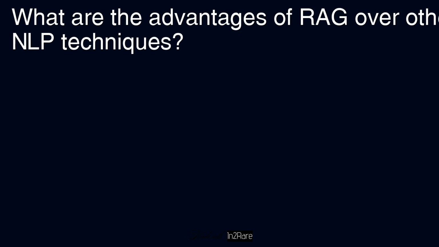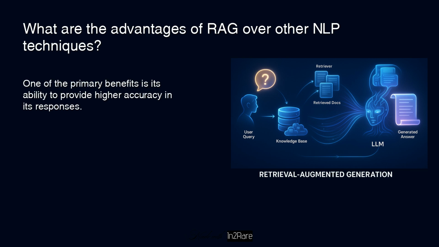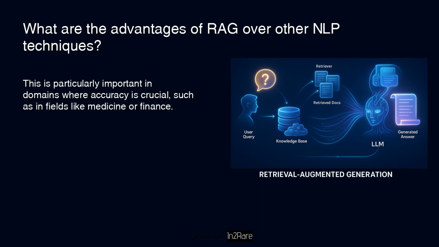What are the advantages of RAG over other NLP techniques? Answer: RAG, retrieval augmented generation, has several advantages over other NLP techniques. One of the primary benefits is its ability to provide higher accuracy in its responses. This is because RAG relies on external data retrieval, which ensures that the information it generates is grounded in factual information. This is particularly important in domains where accuracy is crucial, such as in fields like medicine or finance.